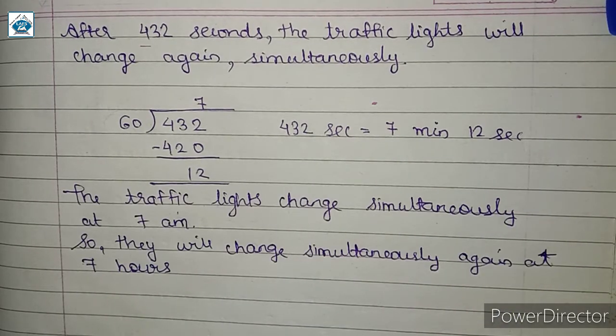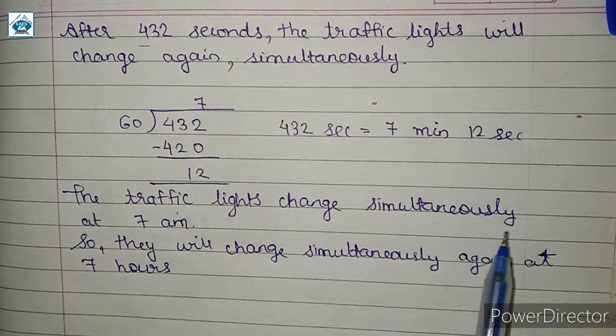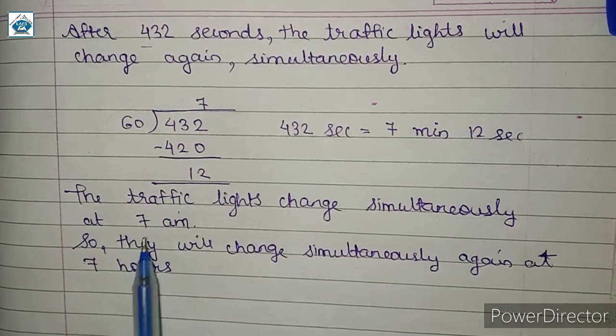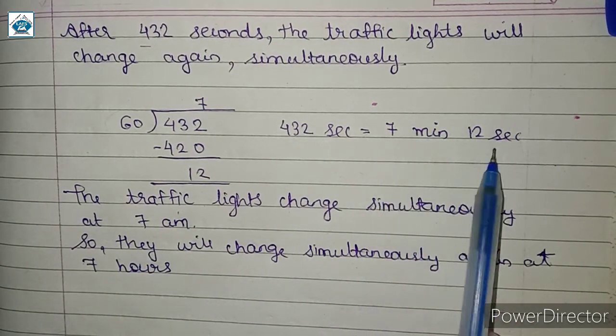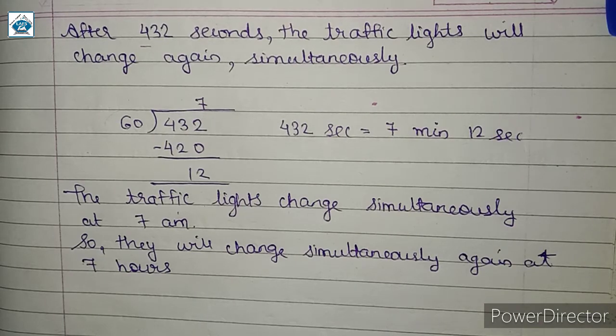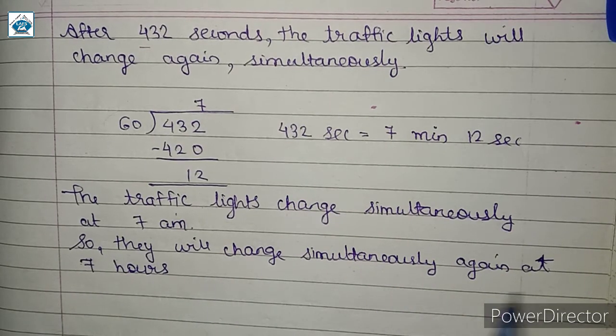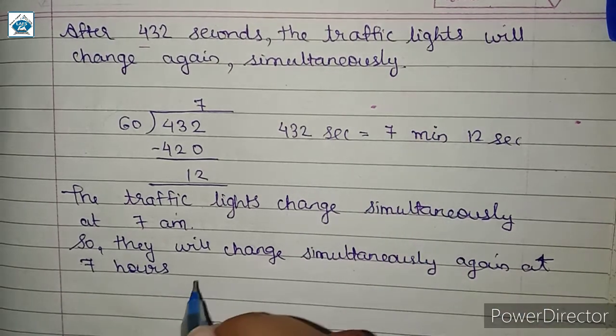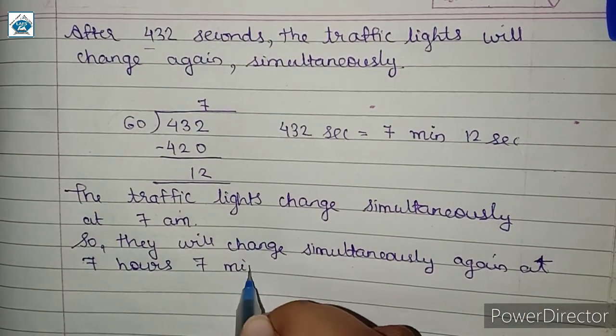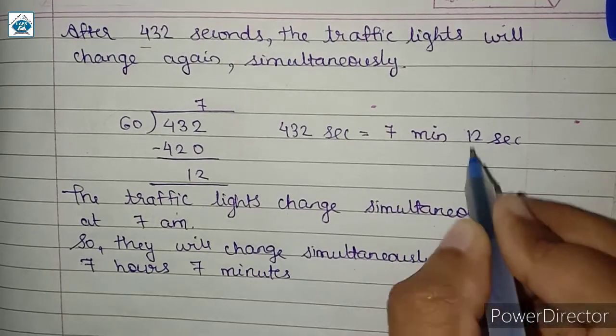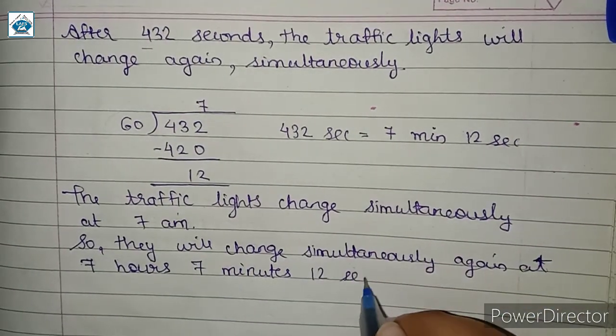In the question it is given that the traffic lights change simultaneously at 7 AM और दोबारा वो 7 minute 12 second के बाद change होगा. So here we can say that they will change simultaneously again at 7 AM है तो we will have 7 hours. How many minutes? 7 minutes. And how much seconds? 12 seconds.